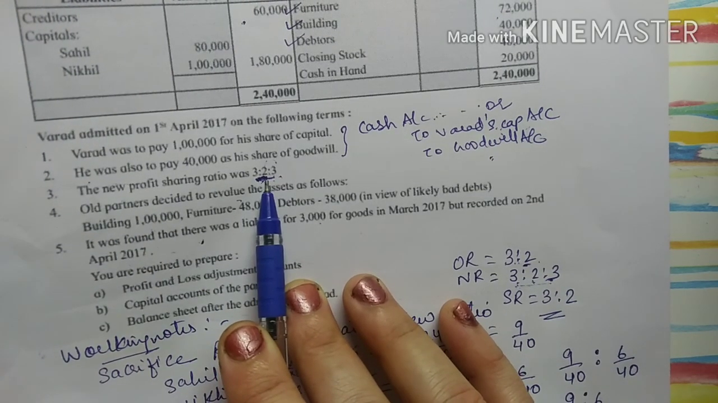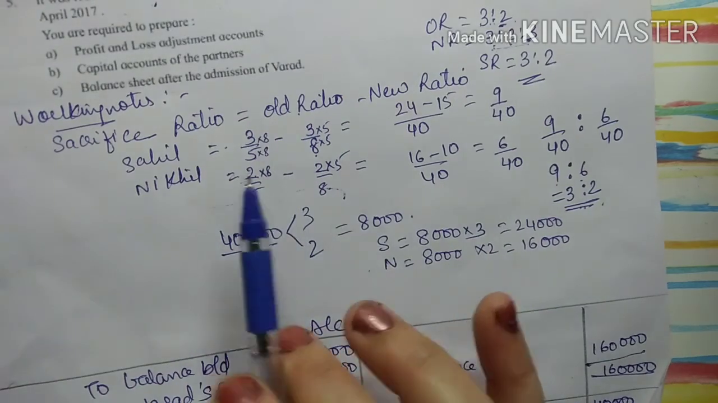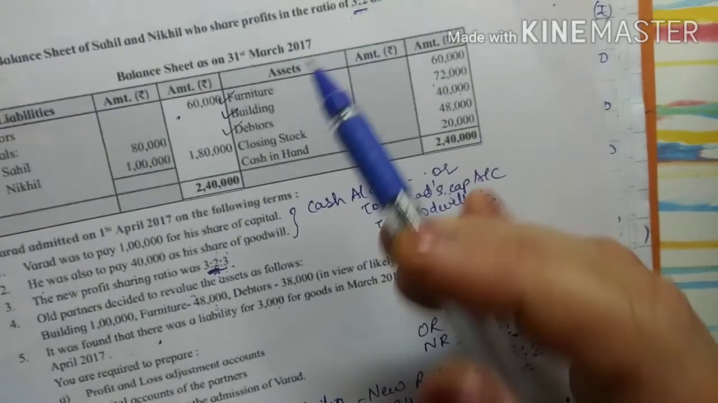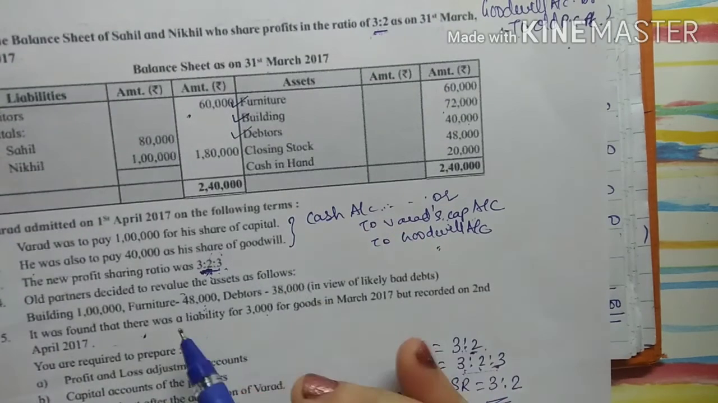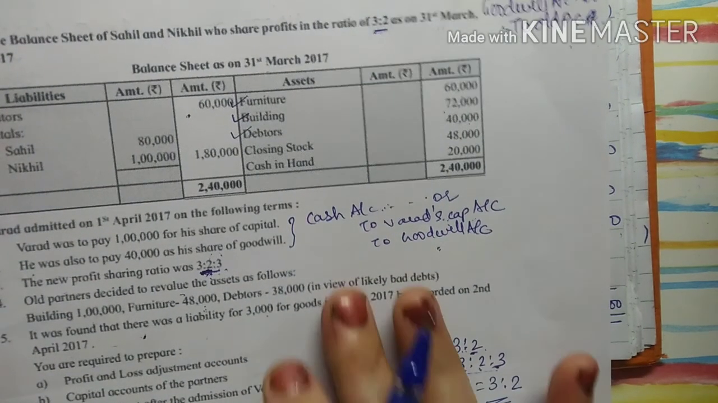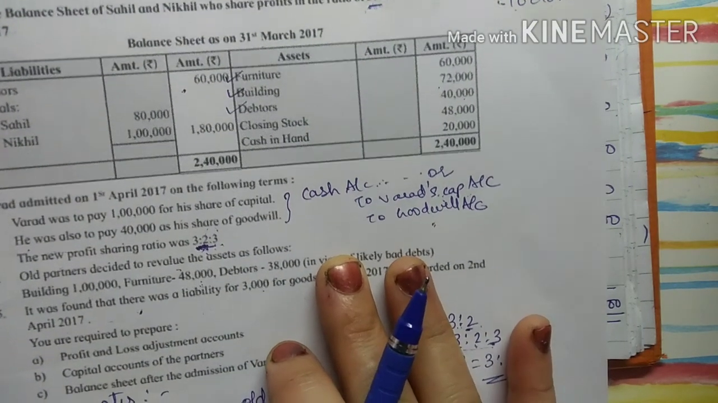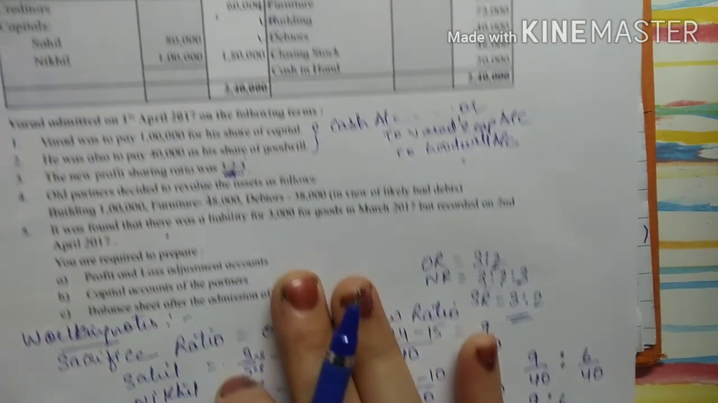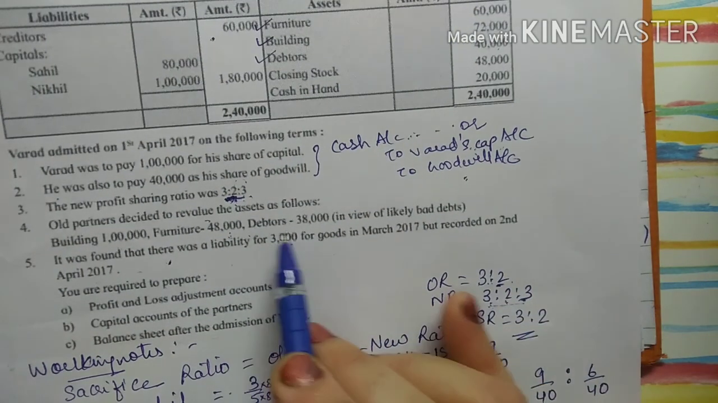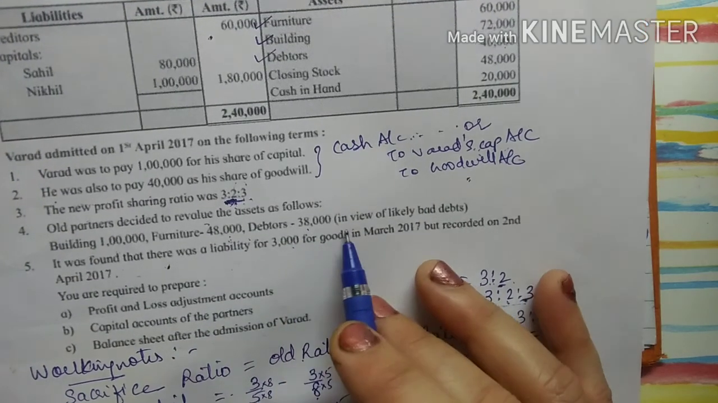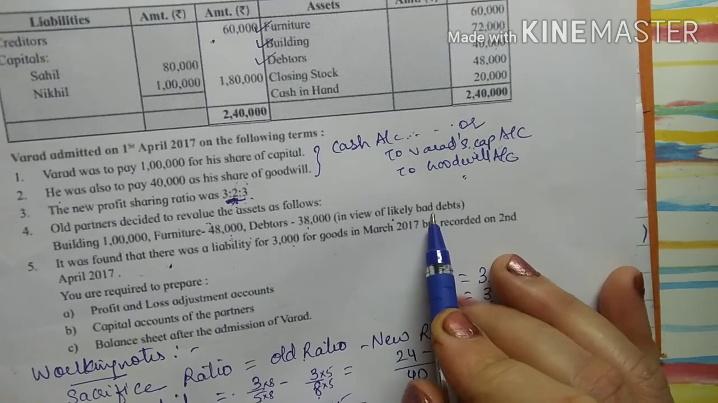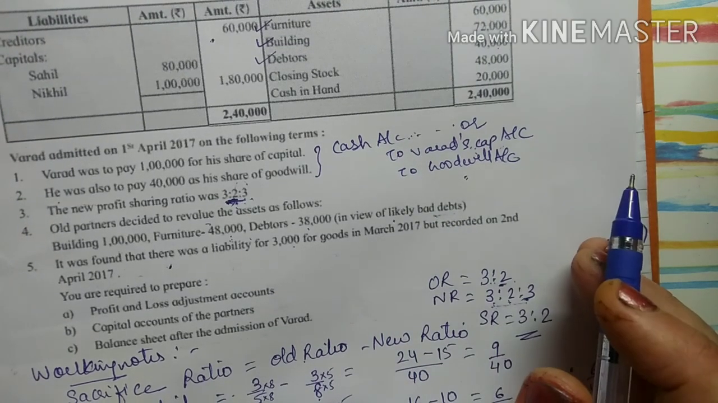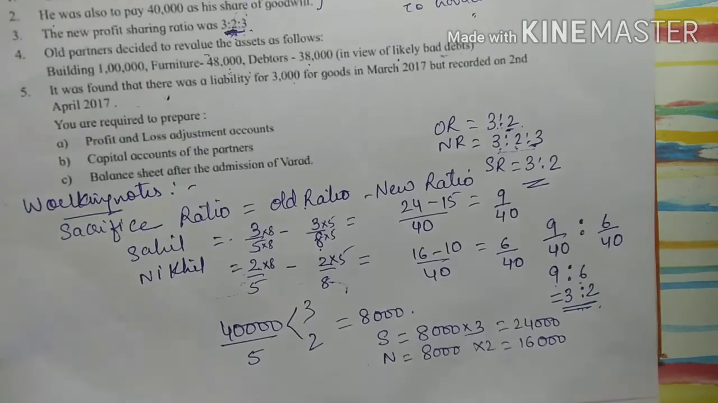Now a new profit sharing ratio was also given in this problem. So whenever there is a new profit sharing ratio, you have to calculate the sacrifice ratio. It's just a trick that I have told you about, that whenever the old ratio and the new ratio of the old partners are the same, your sacrifice ratio will also come the same, right? But as it is given in the adjustment, we will calculate it. Okay. Then moreover, for debtors, usually they give RDD, reserve for doubtful debt, but in this problem they have given it in view of likely bad debts, so you have to consider it as bad debts. Okay. So thank you.